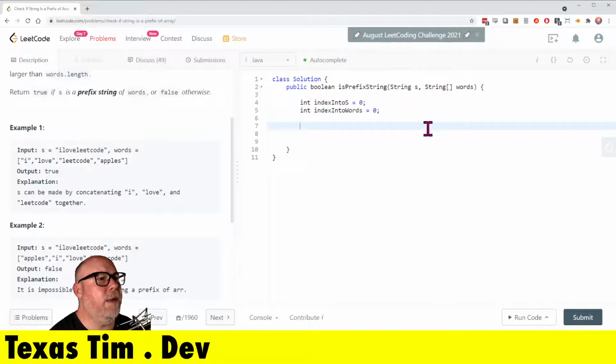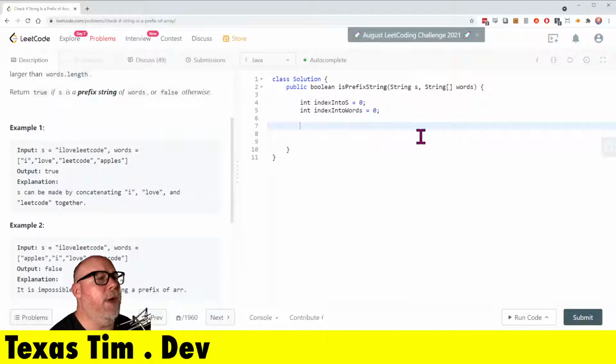All right, I think we can kind of hang it together. I'm not completely clear on how I'll want to stop when I hit the end of string S, or when I hit the end of words, and so I'm going to have to include that in there. So we'll see how that goes.